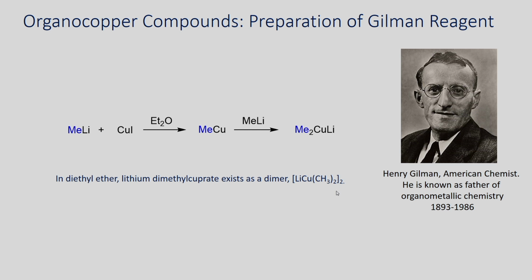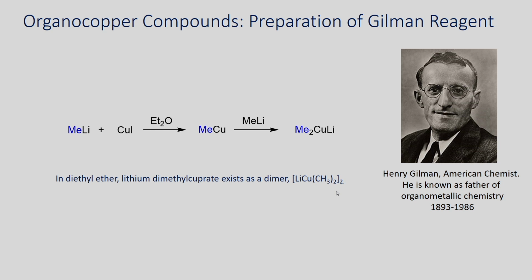And in place of the methyl group, you can also have other alkyl groups like primary, secondary, tertiary alkyl groups, alkenyl and aryl. They can readily undergo reaction with copper iodide to give the corresponding organocopper complex, which can be further reacted with another equivalent of organolithium reagent to give the respective Gilman reagent. This is also known as lower order cuprate.